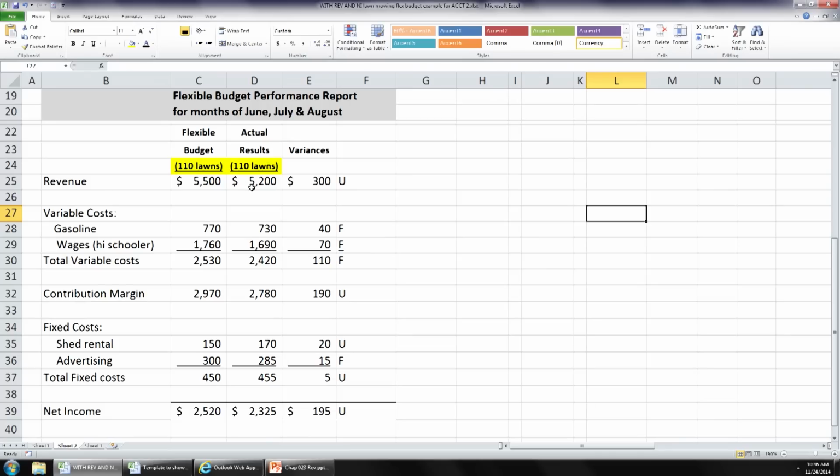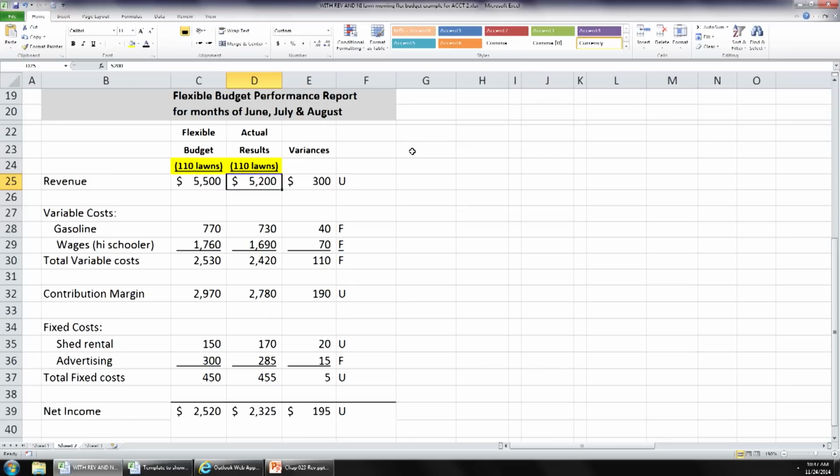Blake? If you did 110 lawns, how come he only got $500 in revenue? Okay, that's a good question. Well, I think you meant if you mowed 110 lawns, why did you only get 5,200 in revenue? You mowed them at a fixed rate. That's a great question. Well, maybe there's a lot of differences.